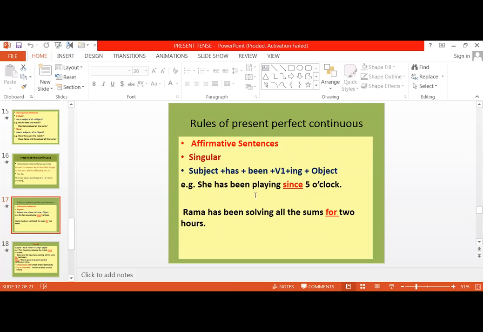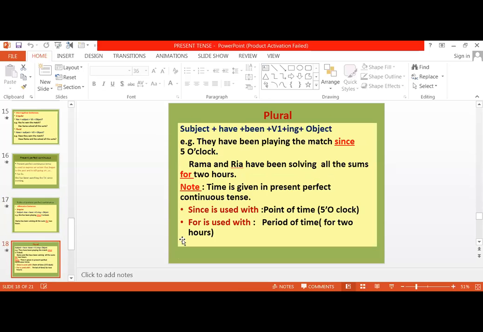Here, what you need to keep in mind is use of since and for. Now, since is used with point of time and for is used for period of time. जब हमारे पास पॉइंट ऑफ टाइम है, 5 बजे, 6 बजे, that is point of time, तो since आ जाएगा. For is जब हमारे पास period of time है, for 2 hours, for 3 hours, for a week, right.